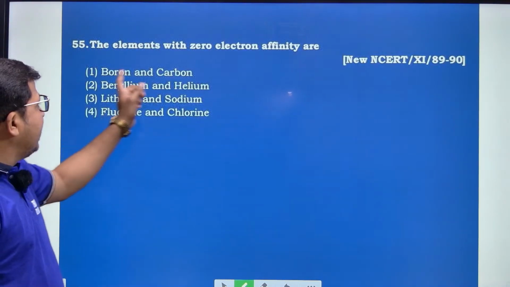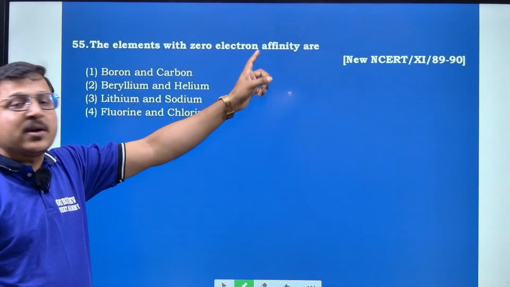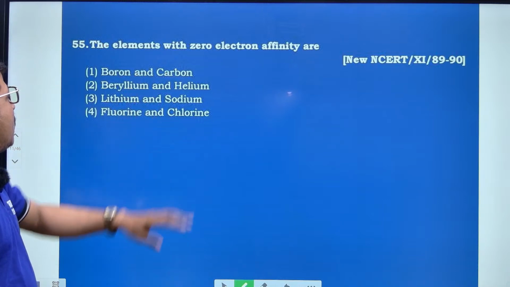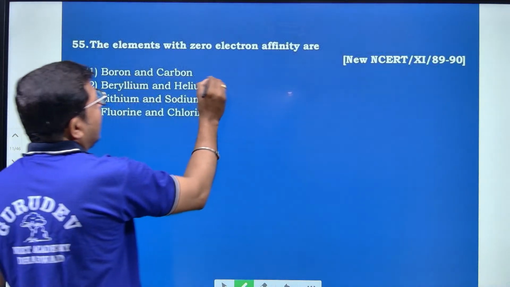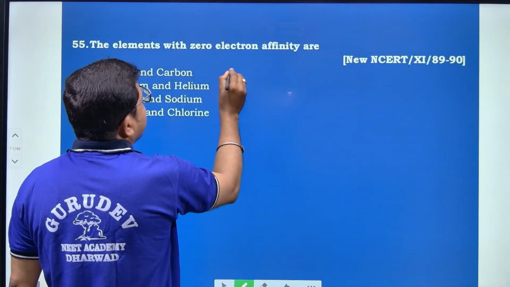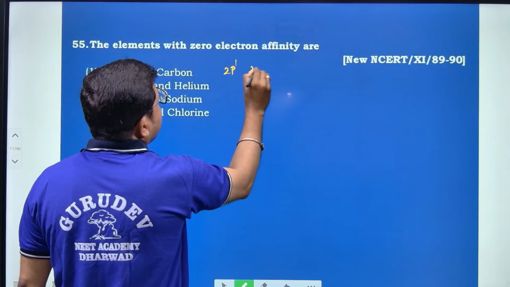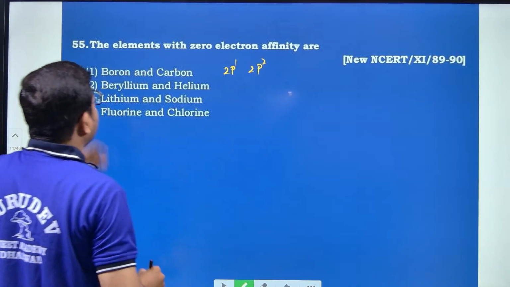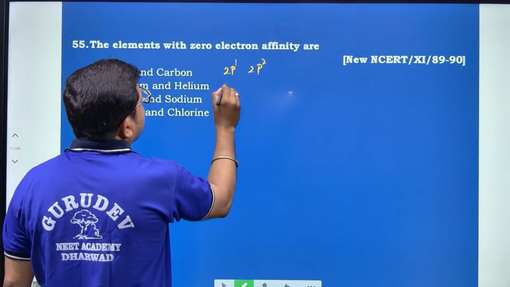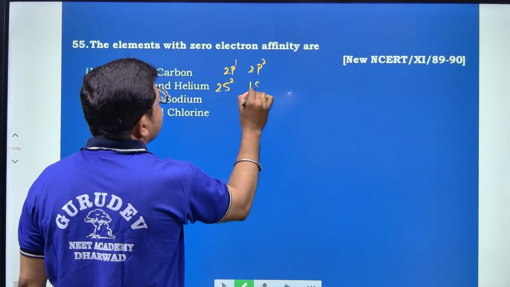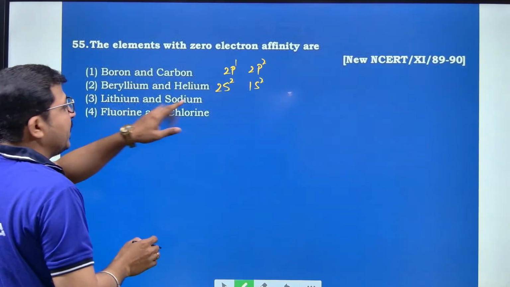Next, the elements with 0 electron affinity are. See here, boron, 2p1, and carbon, 2p2, and beryllium and helium, 2s2 and 1s2. I am telling the configurations.